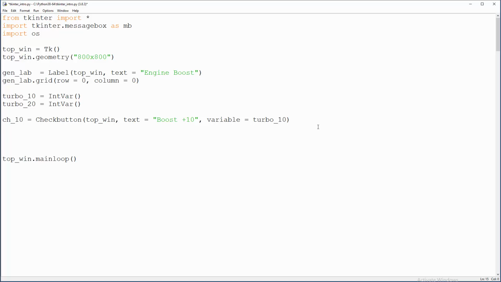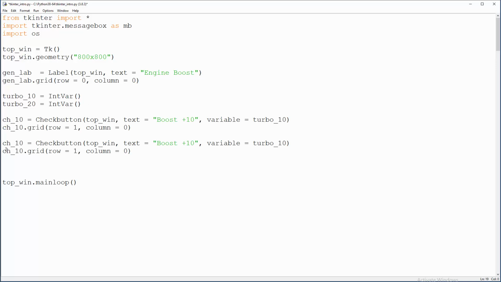Right, we need to grid this, check button 10, grid, row next one will be 1, and column, well, vertically same stuff, so column 0. Right, so let's do the same for the check button for 20% boost. I'm going to change the corresponding things here, and turbo 20.